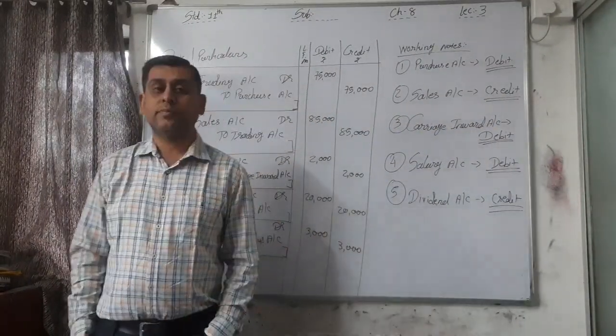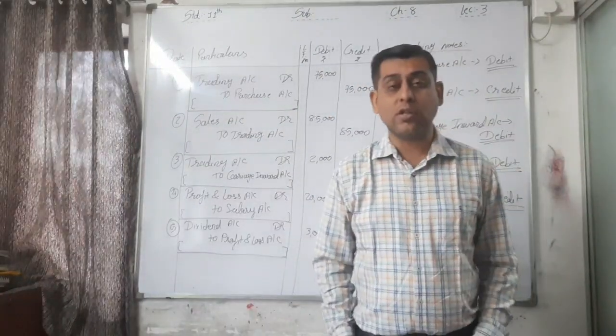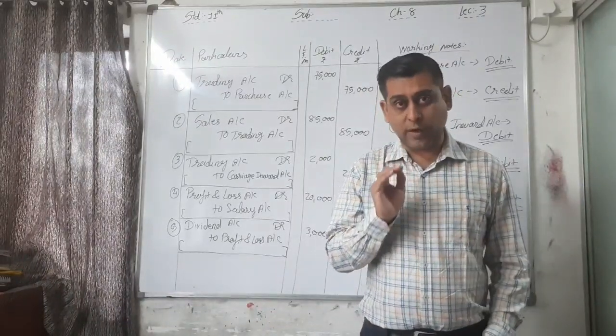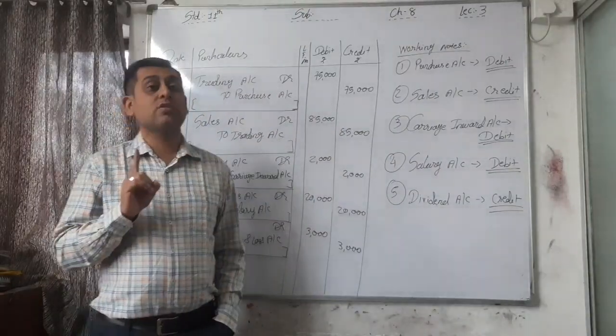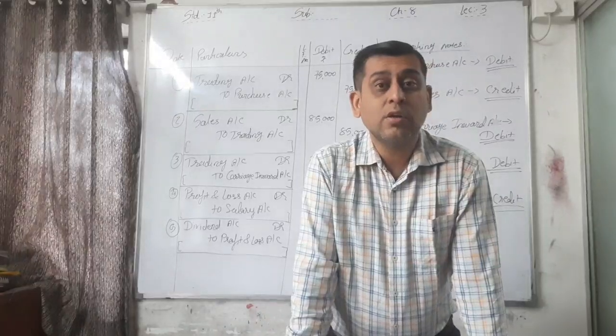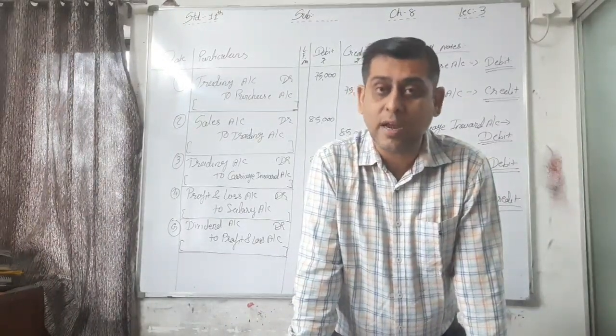These are the closing entries and it's important because it will ask in 2 to 3 marks. All the closing entries regarding all the accounts, we have to record to trading or profit and loss account at the end of the year, which is only the account which is a nominal account. All the nominal accounts must be closed at the end of the year.